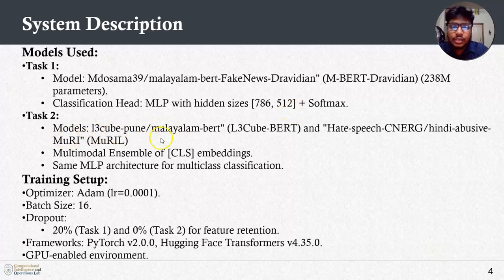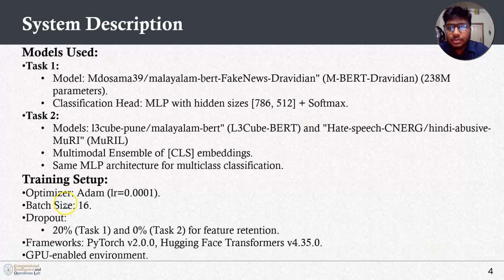For task 2 we used the L3Cube Pune Malayalam BERT model and one hate speech model, which was Hindi abusive MuRIL, and a multi-model ensemble of CLS embeddings, with the same MLP architecture for multi-class classification.